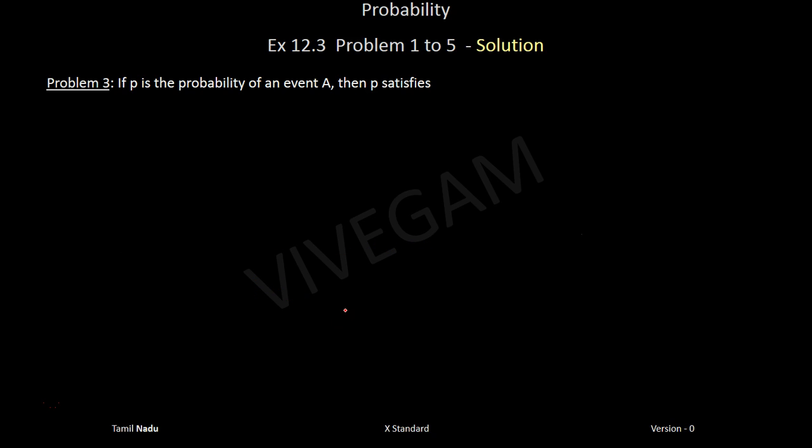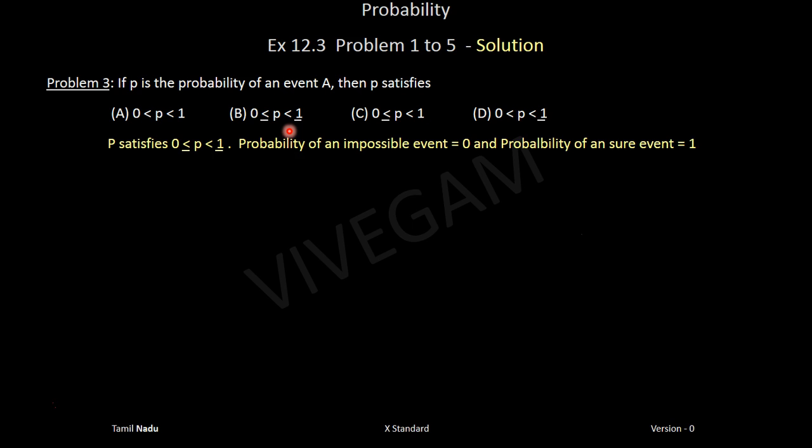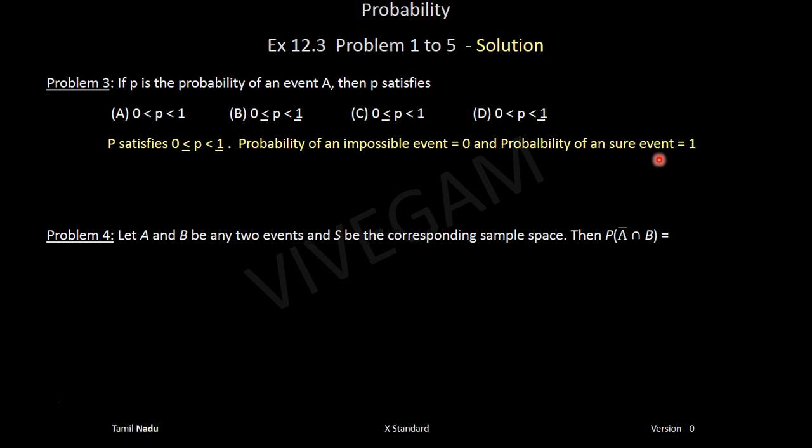If P is the probability of an event, then P satisfies: probability always lies between 0 and 1, including 0 and 1. So it is this option. P satisfies 0 less than or equal to P less than or equal to 1. As I told you earlier, the probability of an impossible event is 0 and the probability of a sure event is 1. Right, let's go to problem 4.